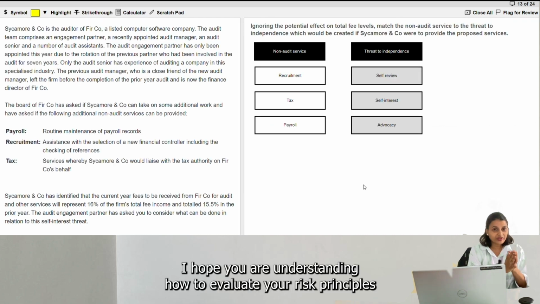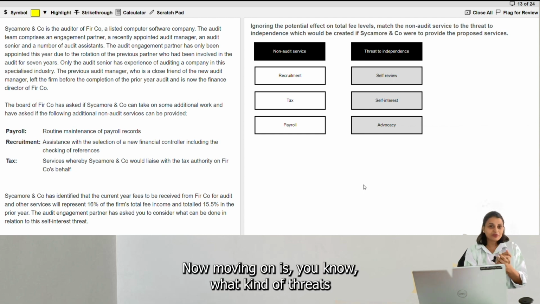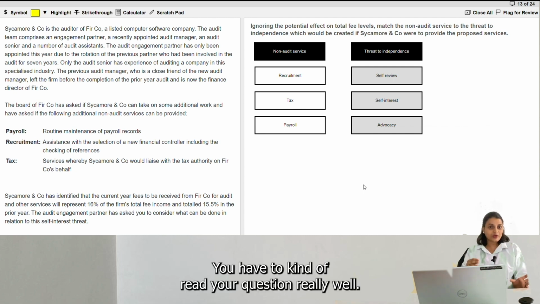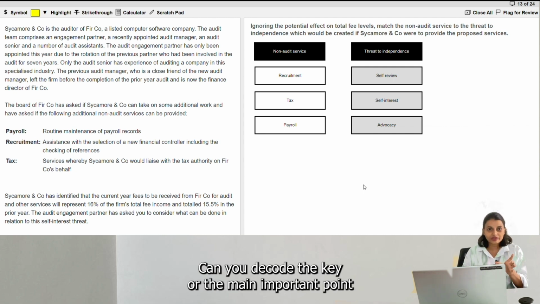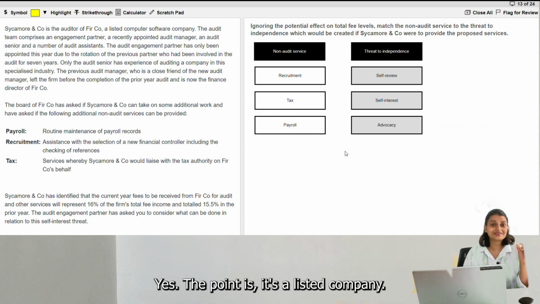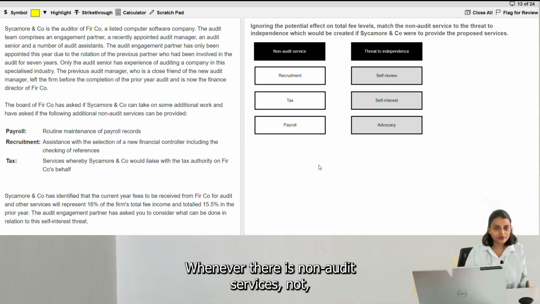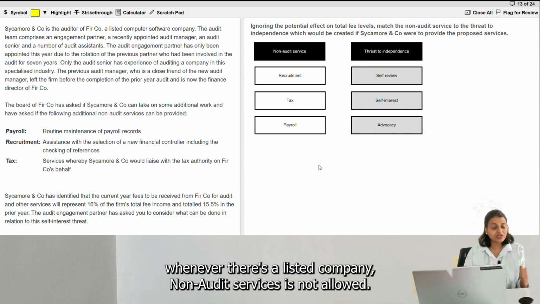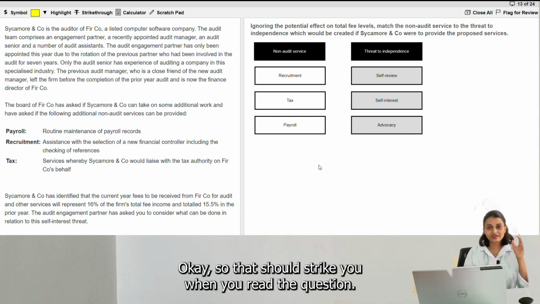I hope you're following, I hope you're understanding how to evaluate your risk, your principles and all of that. Now moving on, what kind of threats are there for non-audit service? Now here what is the key? You have to read your question really well. Can you decode the key or the main important point here? Yes, the point is it's a listed company. Whenever there is a listed company, non-audit service is not allowed, okay. So that should strike you when you read the question.